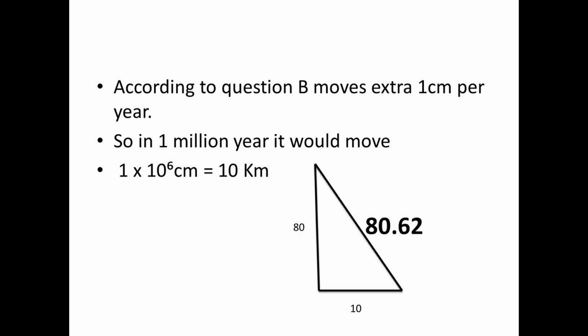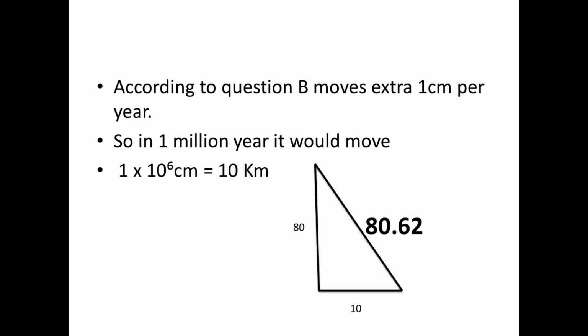Okay. So now if you consider the triangle at the right side of the figure, then you will find that the base of it is 10 kilometers and the height is 80 kilometers. And now we have to calculate the hypotenuse of it. So by applying the simple Pythagoras theorem, we get that the length of the hypotenuse is 8.62 kilometers.